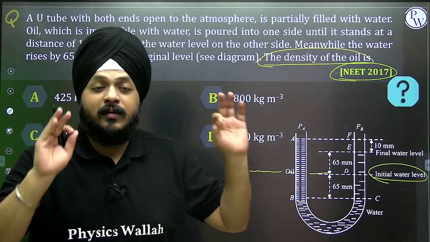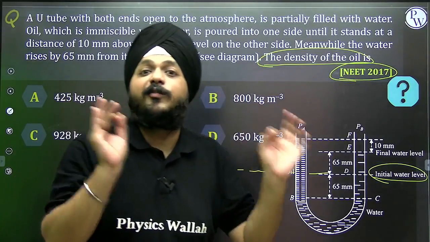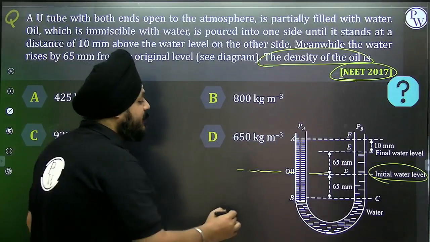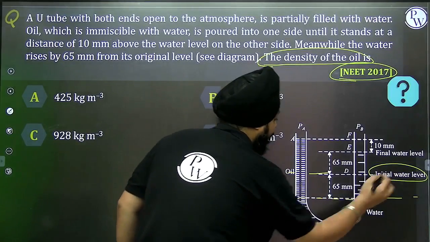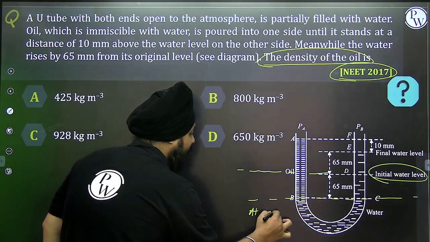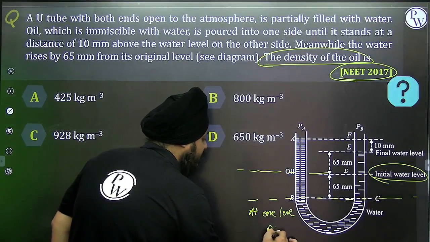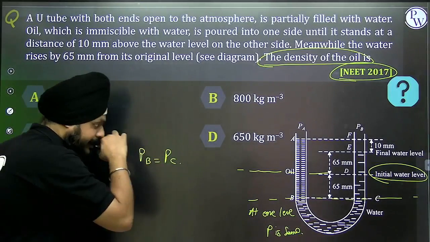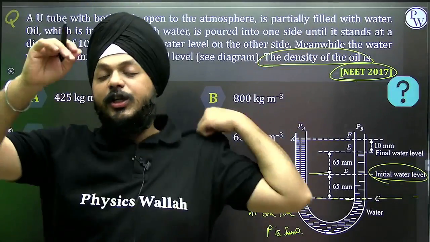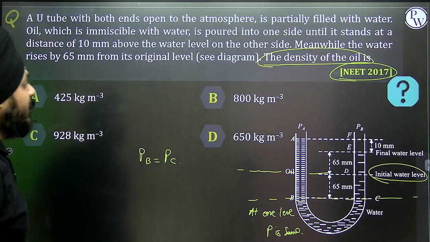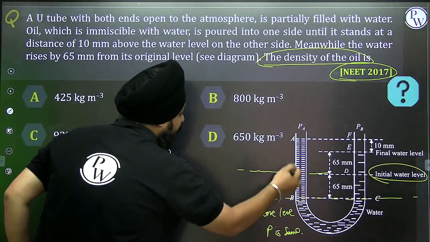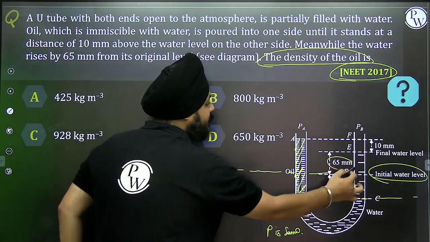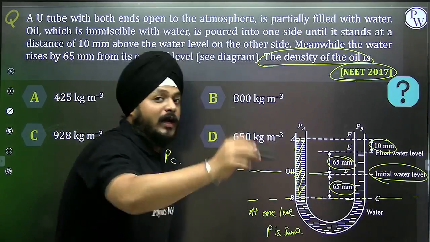Very simple concept of hydrostatic paradox and one of the applications of Pascal's law. The concept of hydrostatic paradox states what? At one level, pressure is the same. It means, can we say that pressure at B is equivalent to pressure at C? At B, only oil is present, and it is up to the height of 65 mm plus 65 mm, 130 mm, plus 10, 140 mm.